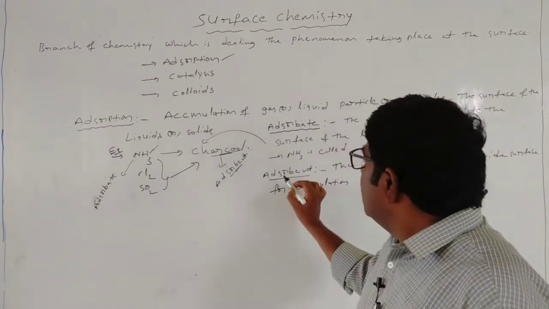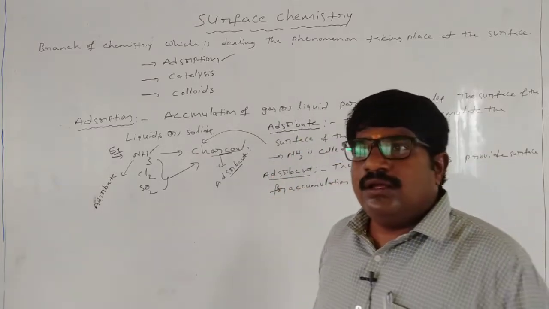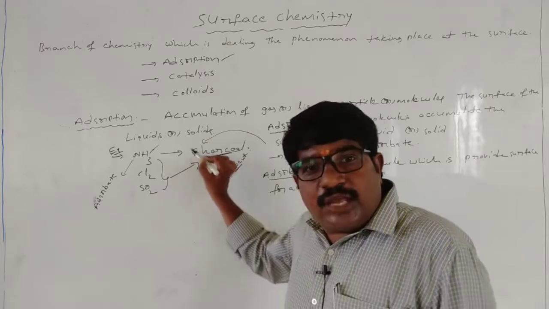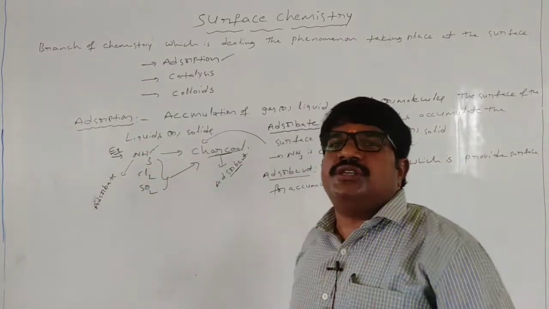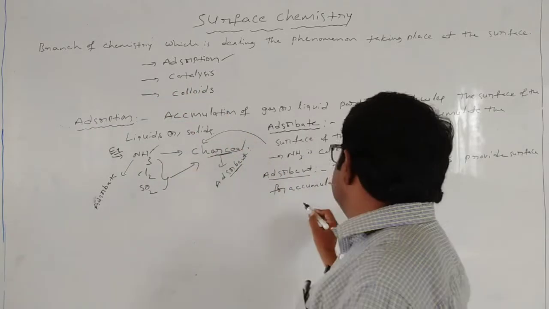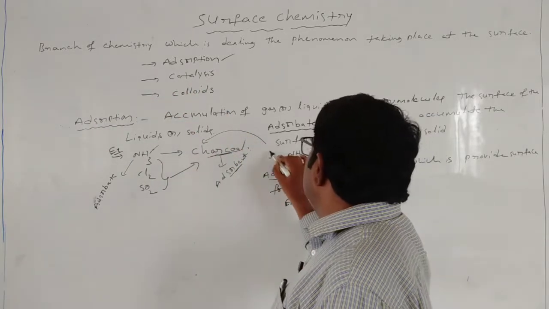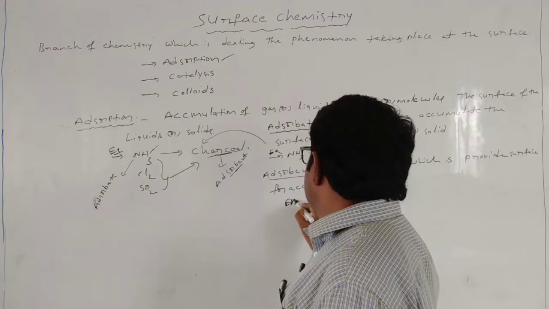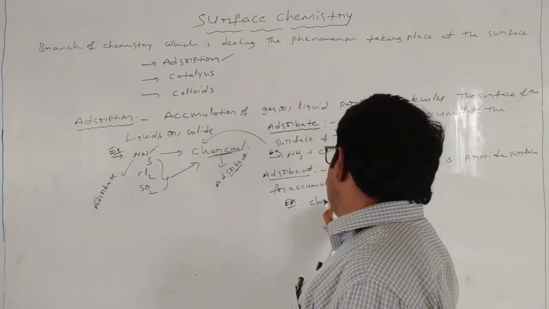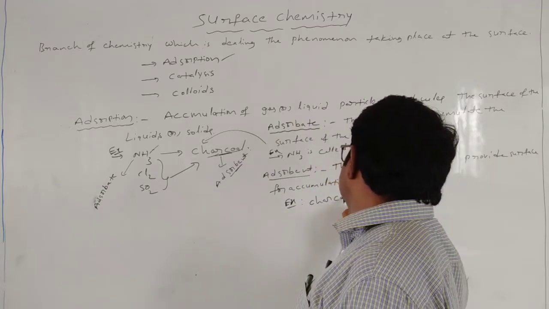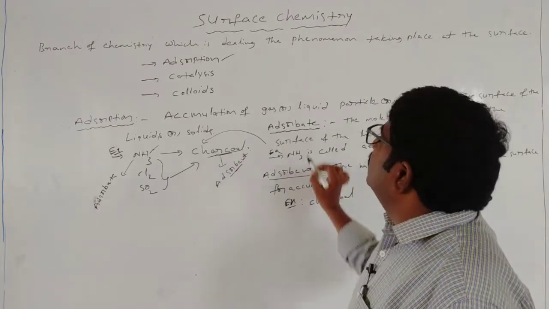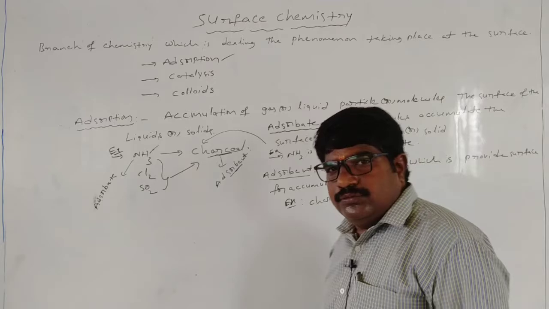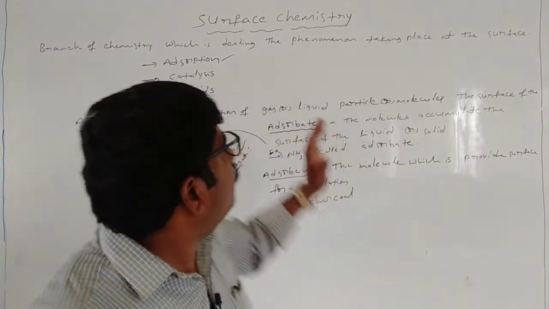Is called what? Absorbent. Here, which one can provide? Charcoal is to provide the accumulation of other molecules. Here, the example is what? Charcoal. Charcoal is the example for what? Absorbent. This is the absorbent. Right? Got it?